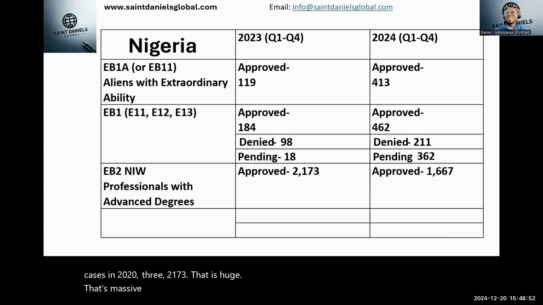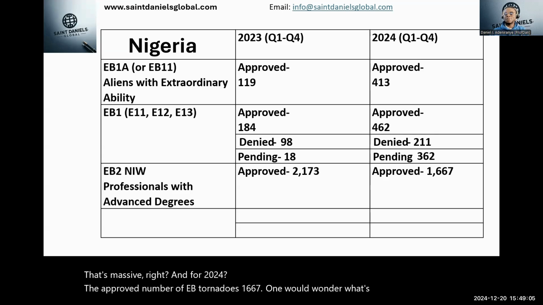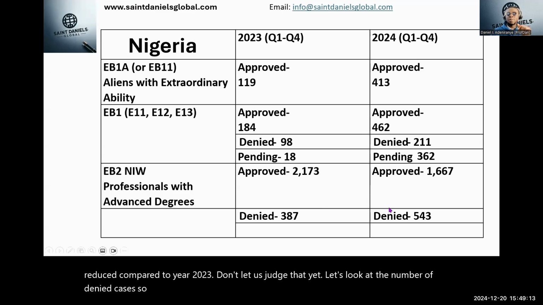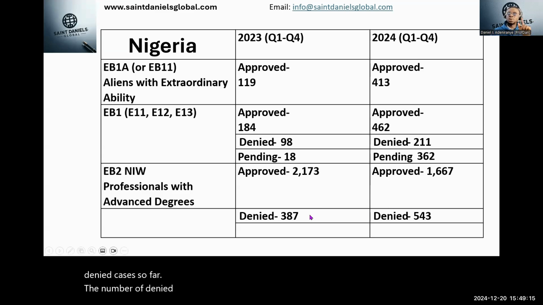And for 2024, the approved number of EB2 NIW is 1,667. One would wonder what's happening. That's reduced compared to 2023. Don't let us judge that yet. Let's look at the number of denied cases so far. In 2023 it was 387, but in 2024, it increased to 543.